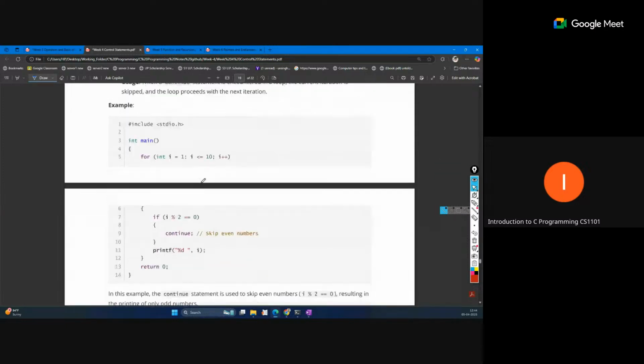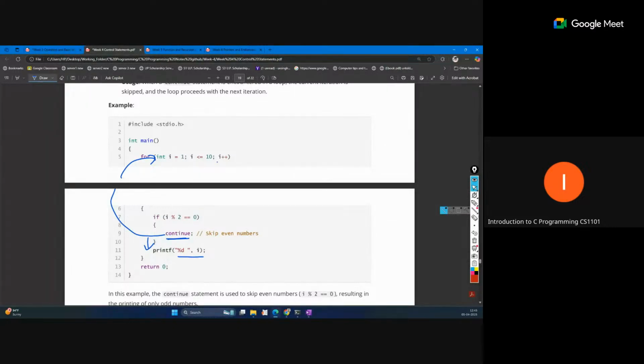The continue statement skips the remaining execution and moves to the next iteration. Like this loop is running 1 to 10, and every time i is incrementing by 1, but if i is divisible by 2, then we are not printing it. So continue means our control will directly move to the next iteration without the remaining execution. It will not break; it will skip the remaining part of the code inside the loop.